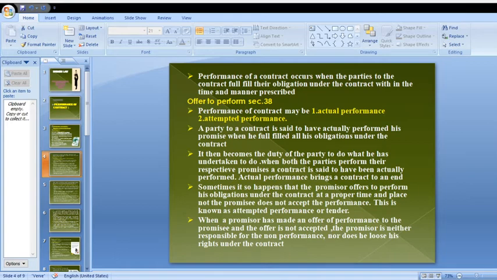Here there is a contract. In that contract both parties are present. They have agreed on a manner prescribed in the contract, meaning what they want to do, they have registered. Previously they discussed between the two parties the particular manner and time described in the contract. They are doing those duties in the same manner. That is called